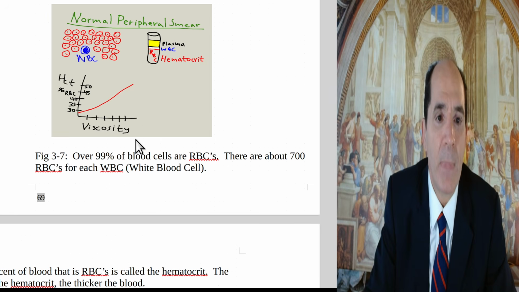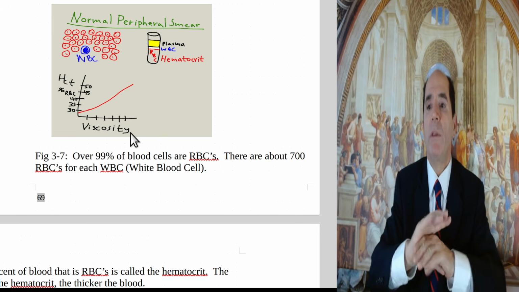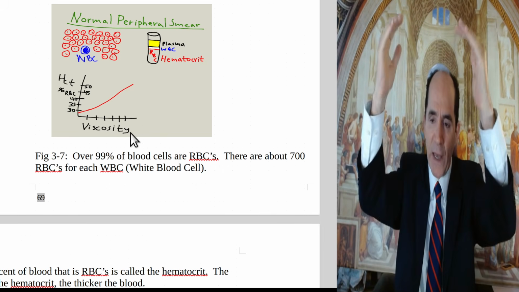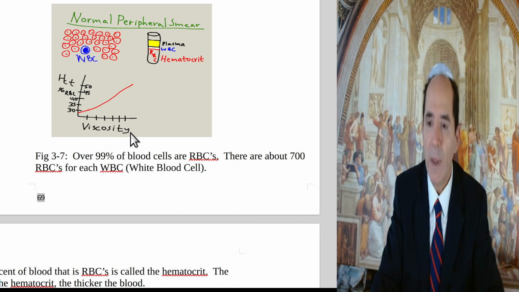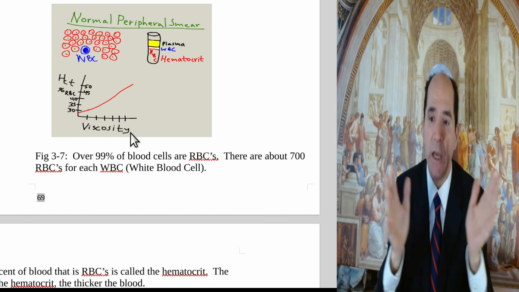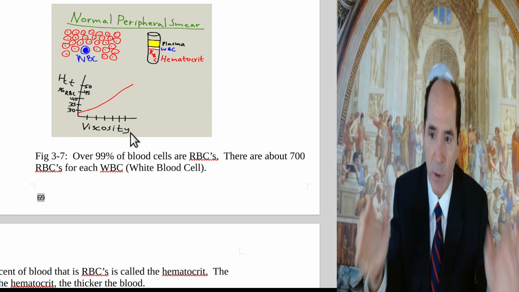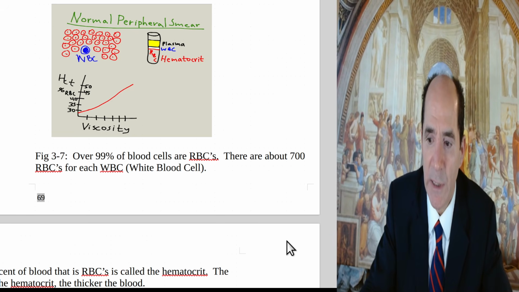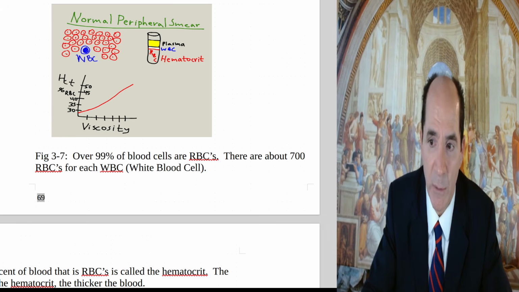Okay, and I think we'll stop right there for today, but that's a big thing to learn. That's one of the most important things you can learn in all of medicine. High-fat diets, especially saturated fat, cause insulin resistance, and that's the main risk factor for type 2 diabetes. There are other risk factors, high-sodium diets, high levels of blood uric acid, okay? But we'll leave it there. That's a big thing to know, and it's because the fat gets into the skeletal muscle faster, and the skeletal muscle can't handle it.